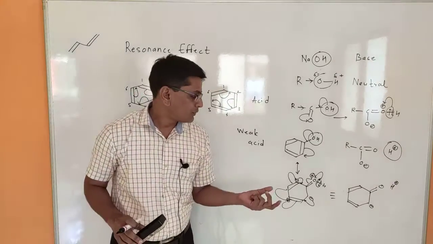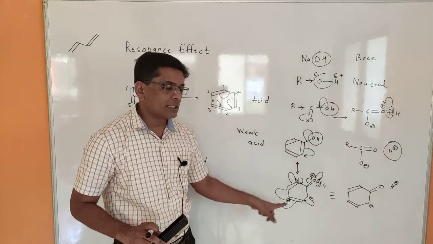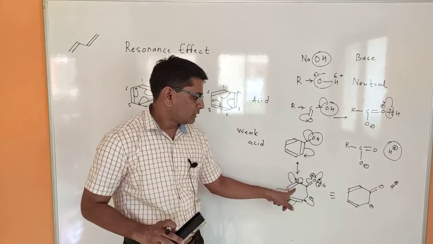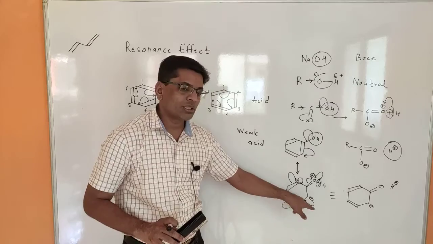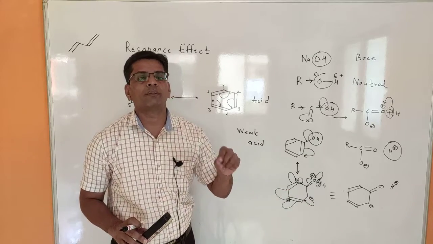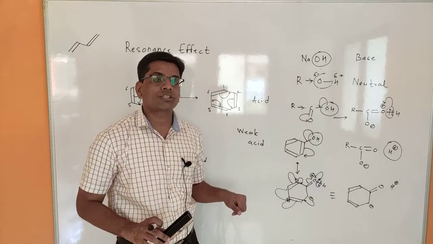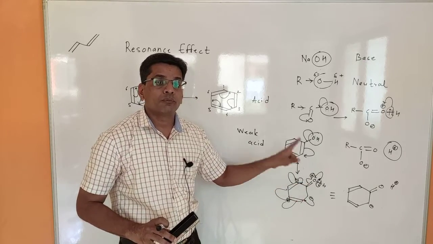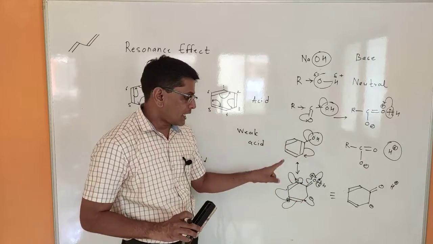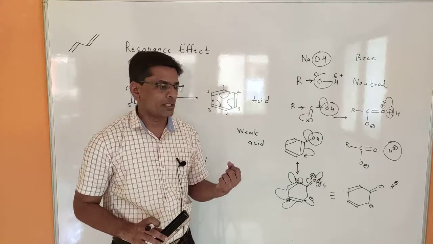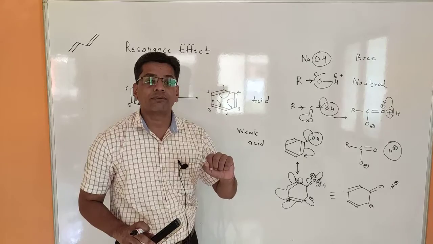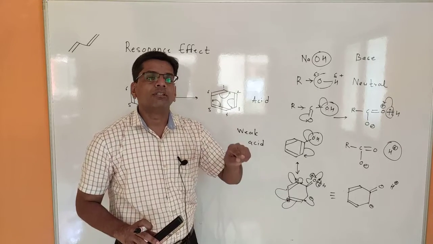So when we consider the resonating structures, phenol has three resonating structures in which it has the negative charge at ortho, para and ortho position, and in that structural form the phenolic oxygen is in positive form and tries to break the oxygen hydrogen bond. So in this structural form phenol is acidic in nature.